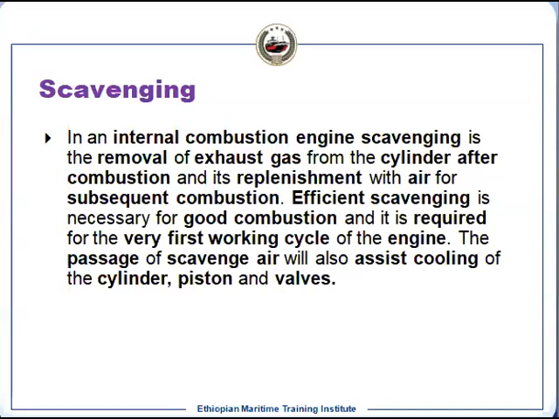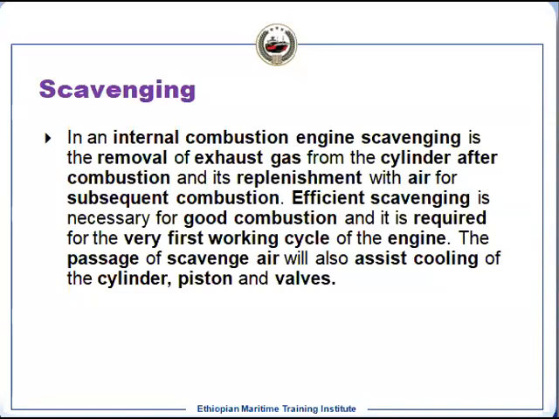Scavenging is a very important part of the cycle, because if you don't have proper, efficient scavenging, what will happen? There will be exhaust gas inside the cylinder, and the fresh air will be less. Some space will be occupied by this exhaust gas, which is not going to support your combustion.